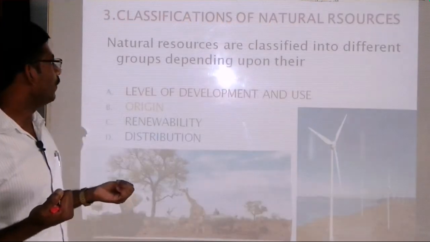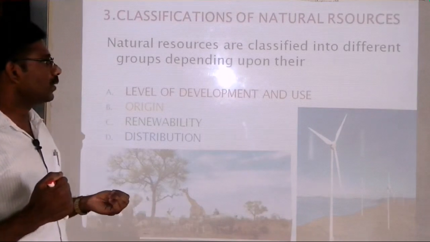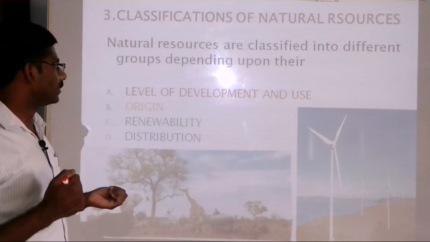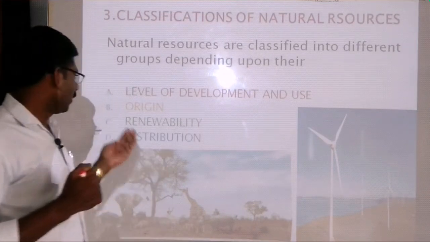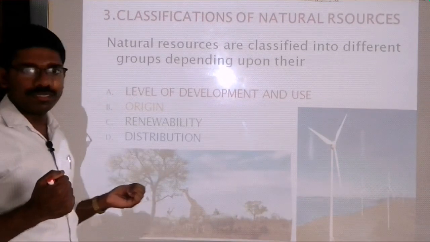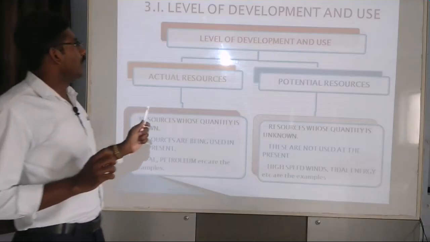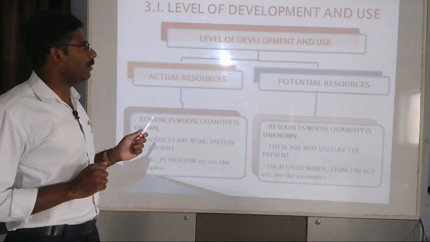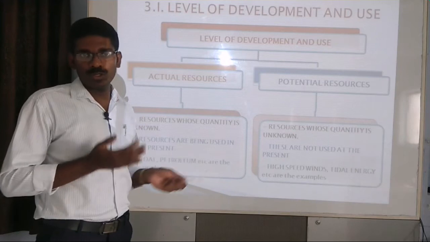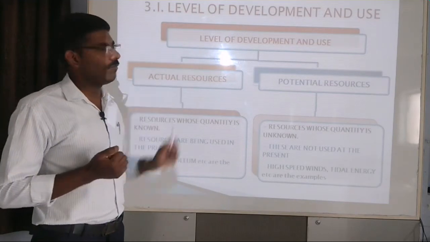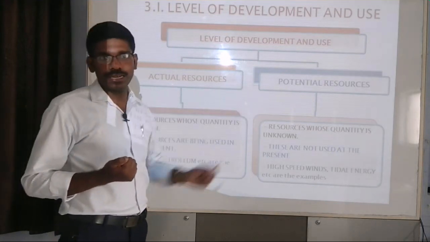The next, we want to discuss the classifications of natural resources. Natural resources are classified into different groups depending upon their level of development and use, origin, renewability, and distribution. We can discuss in detail. The first, level of development and use. The natural resource we can divide into two on the basis of its level of development and use, such as actual resource and potential resource.